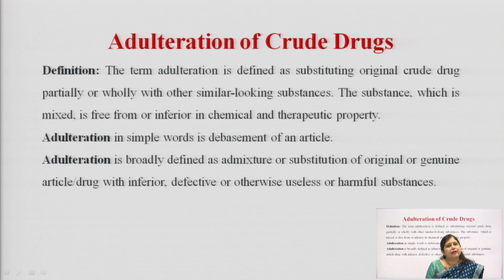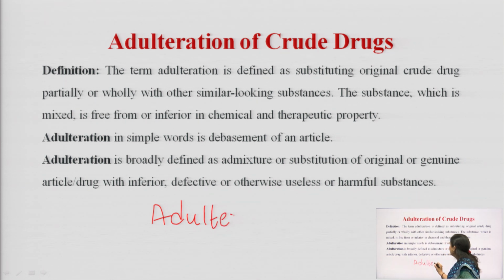drug is adulterated. So, if we look at the definition of adulteration, it means that when we are substituting the original drug partially, means in a particular part, or wholly with other similar looking substances, that is known as adulteration. And the substance with which we are doing this mixing is known as adulterant.